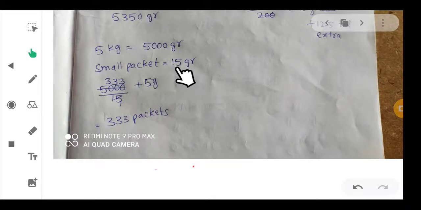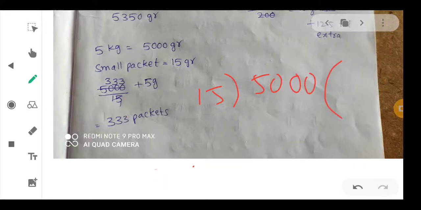So again we have to divide these two. So 5000 by 15, like this. 15 3s are 45. 5 is there, again we will take this 0 here, again 3s are 45.